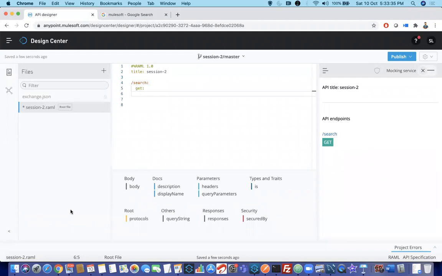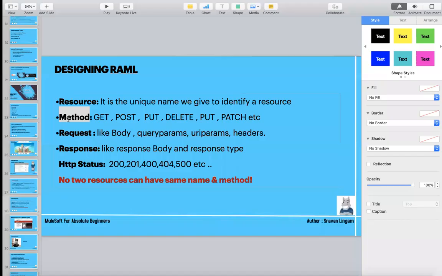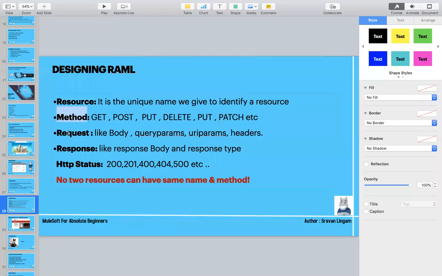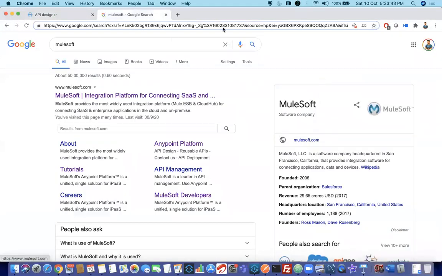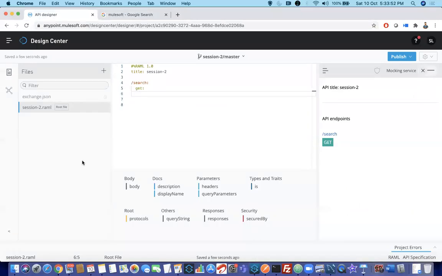Now we have defined the resource name and method name. What is the next one? Request. For example, in Google search, how is the request going? It is going in the form of query parameters, right? We can give any name.